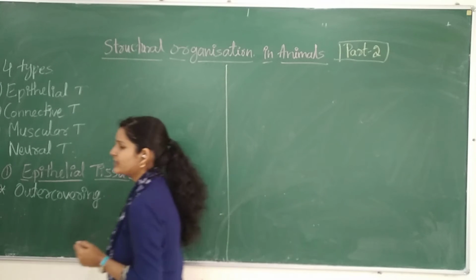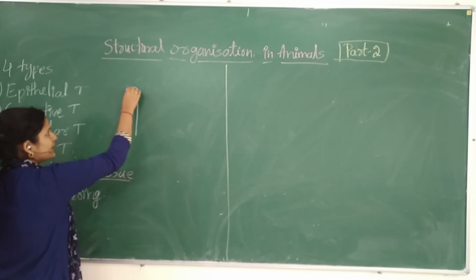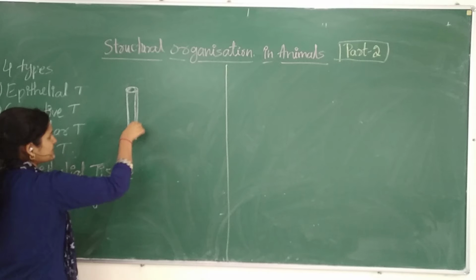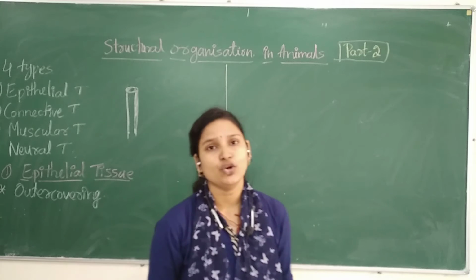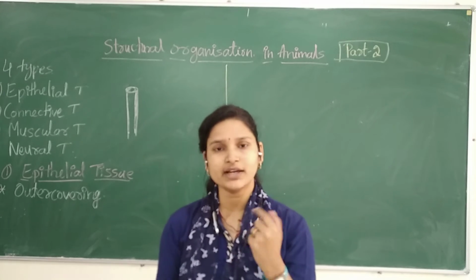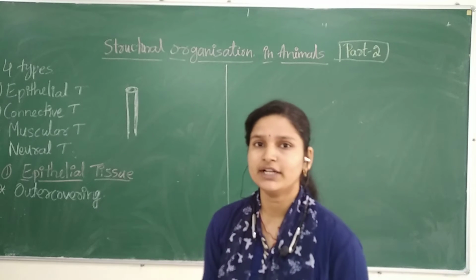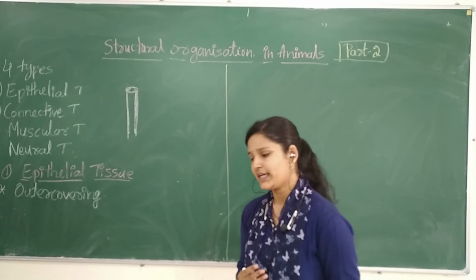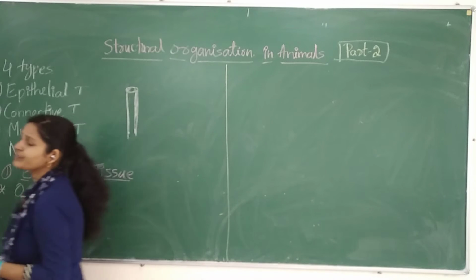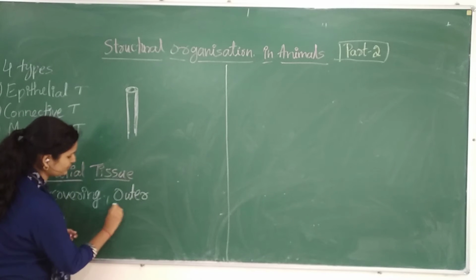So inner lining is nothing but, if this is an esophagus, the inner part, whatever cells are present there, these are nothing but the epithelial tissue. So understand the location of the epithelial tissue. The outer covering will be epithelial tissue, and the layer present inside, that we call an epithelial tissue, which is located internally, inside the body cavity. So it may be present outside or inside.